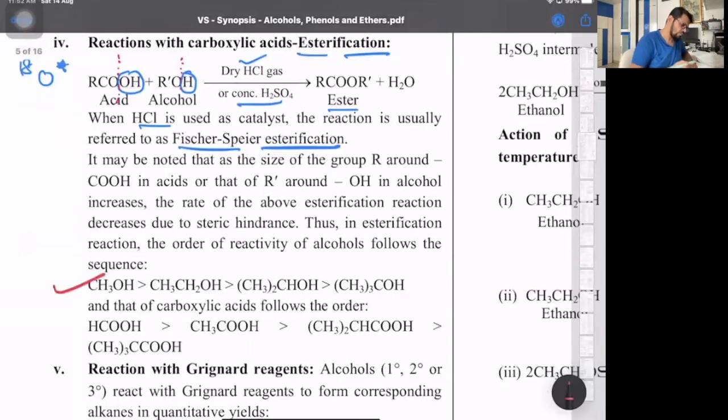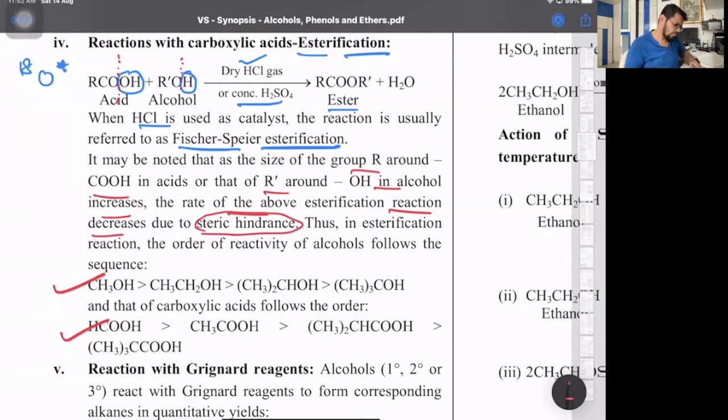So look at that: methanol is most reactive for esterification and formic acid is most reactive. As the size of the group around the COOH and that of R' in the alcohol increases, the rate of esterification decreases due to steric hindrance. I hope we know what steric hindrance is. Because of the 3D arrangement of the groups, the path of the incoming group is blocked. Steric refers to 3D, hinder is to block the path.